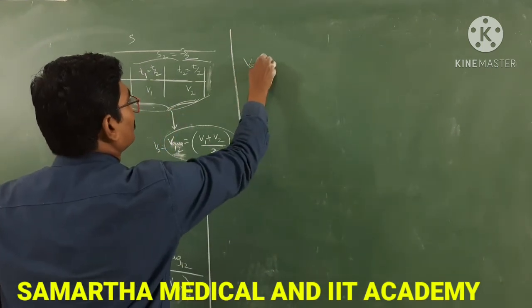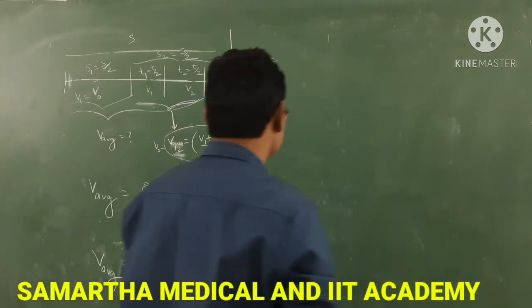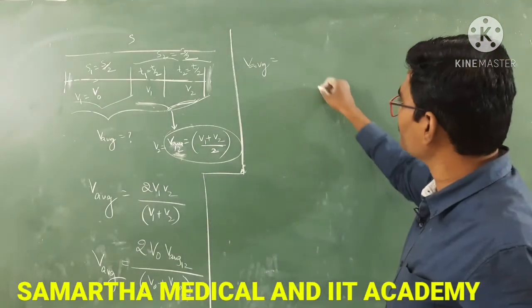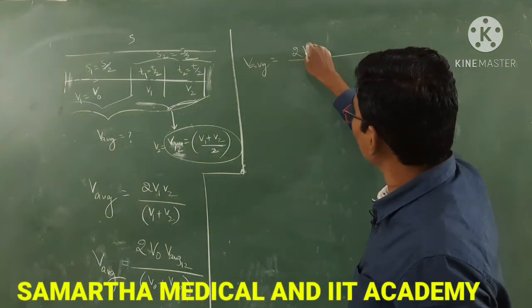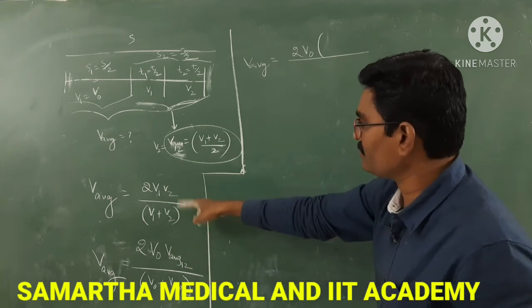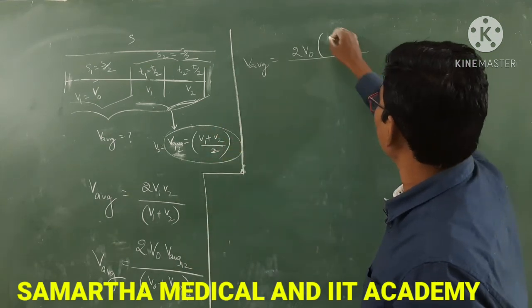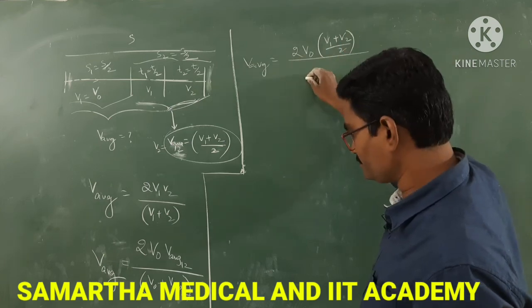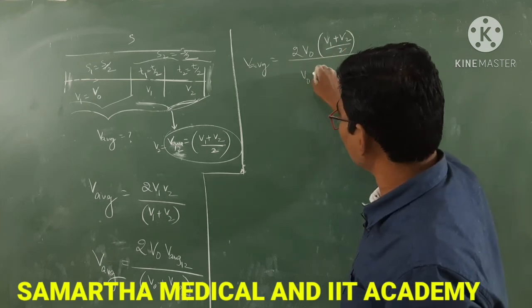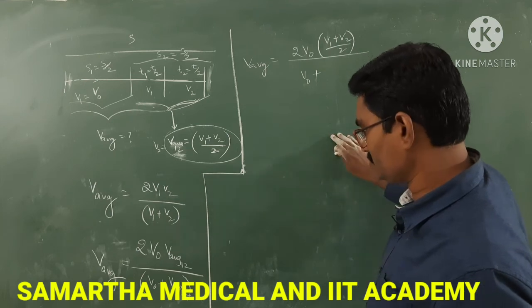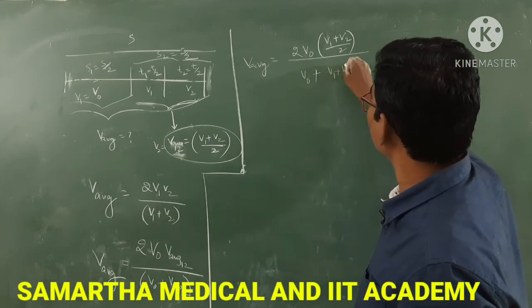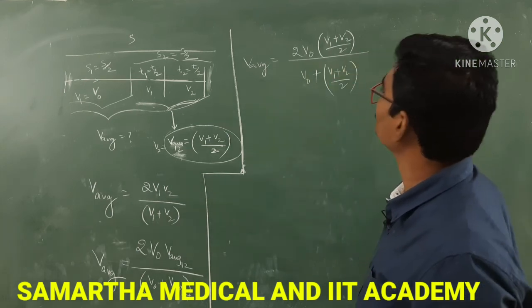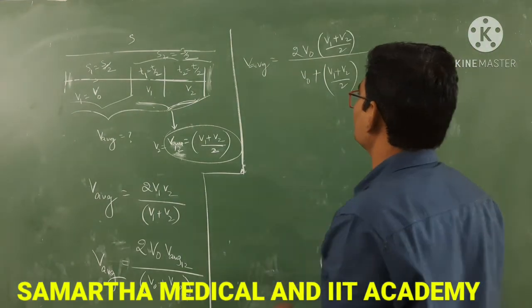So V average is equal to, see this, 2 v0 into V average 1 2, which is v1 plus v2 by 2, divided by v0 plus v1 plus v2 by 2. So that is the answer, right?